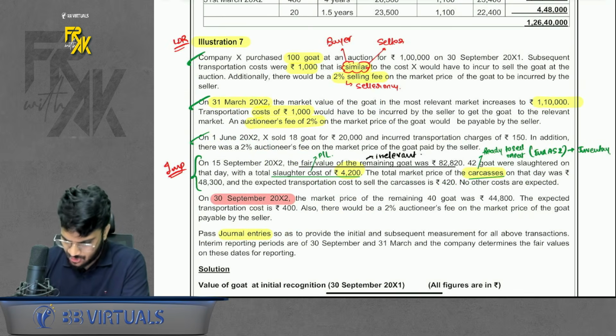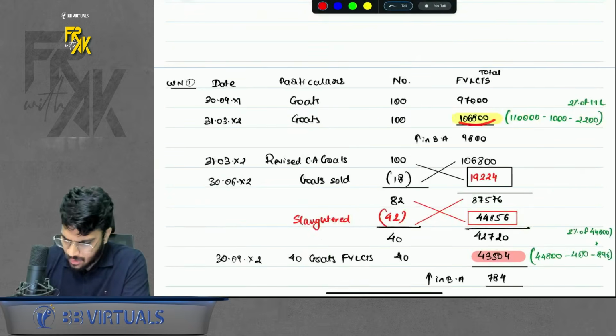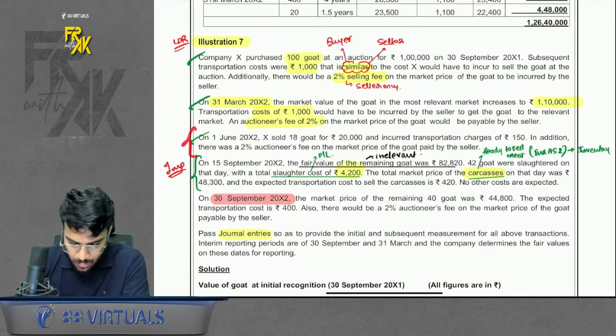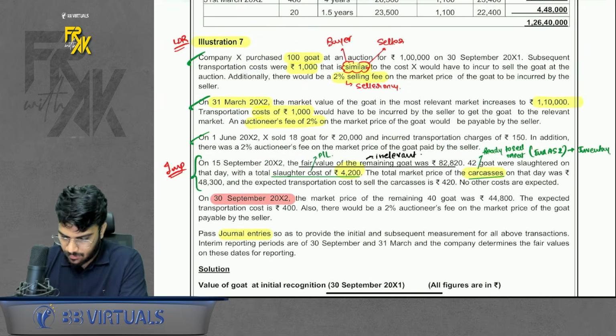Simple, so just remeasure it. So when we remeasure, we get this value. Whatever increases there, book in your books of accounts. Then what happened? We sold 18 goats, okay, for some consideration. So now what is to be done?